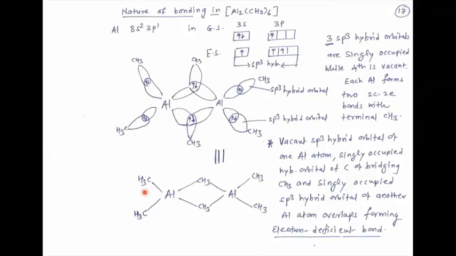So this is about the structure of the Al2(CH3)6 dimeric compound. In the next lecture, we are going to discuss the 18 electron rule. So we conclude this lecture here. Thank you.